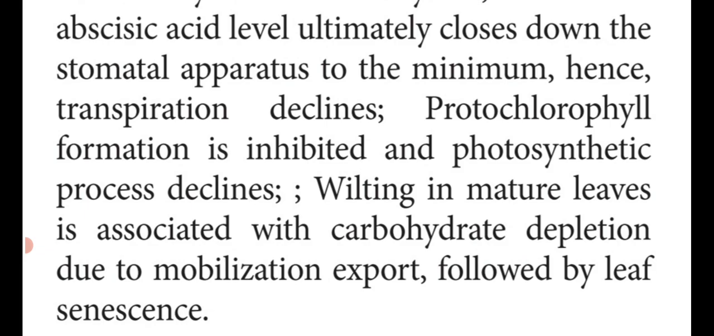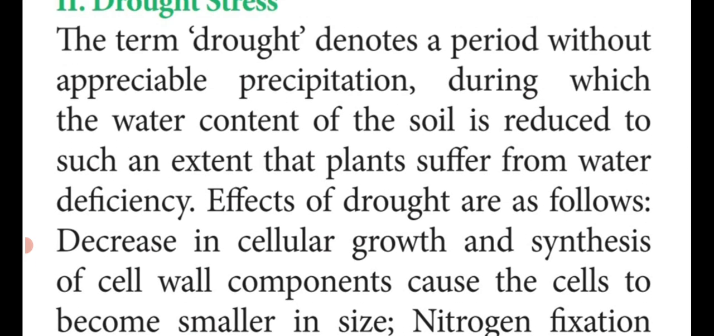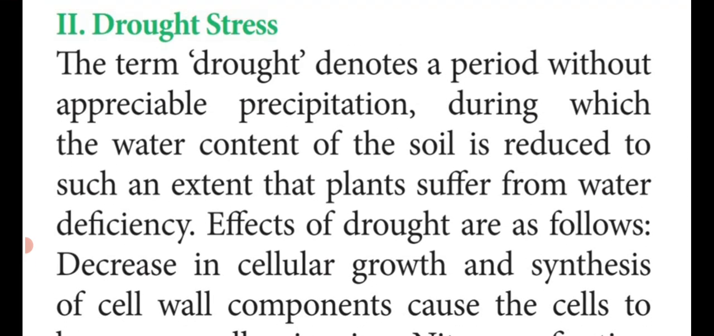Plants falling off from the trees is known as wilting, due to less formation of carbohydrate, due to the mobilization of export followed by leaf senescence. Leaf senescence means leaves falling from the trees. So these are all the stresses which plants face due to drought condition.